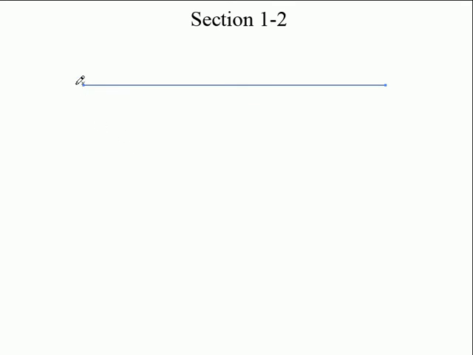All right, here's another line segment. What I'm going to do is put a point right here on this end, put a point on this end, so I have 2 endpoints, and let's put a point about right here. So tell you what, instead of using A, B all the time, let's go X, Y, and Z.